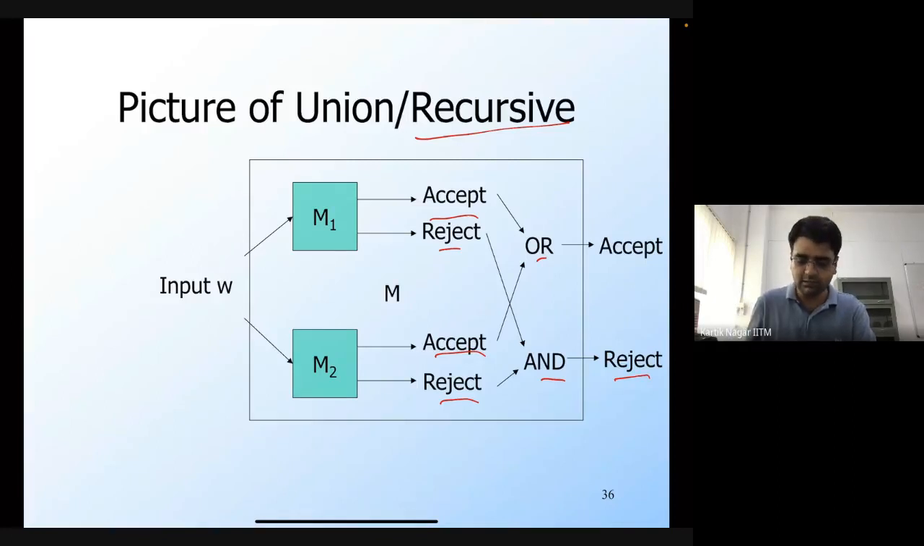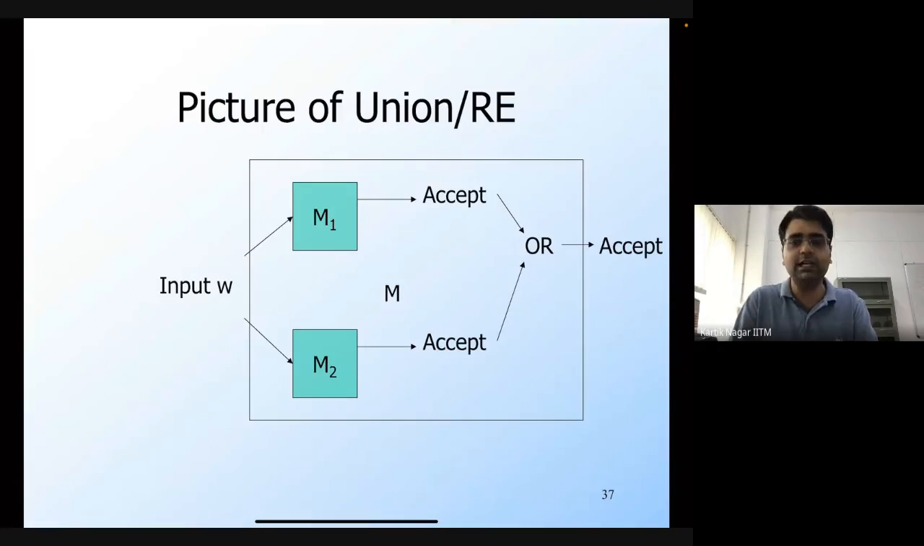While in the case of a recursively enumerable language, if either of them accepts, then I'm going to accept. So I don't care when either of the two Turing machines M1 and M2 rejects. It may happen that they run forever, or they may actually halt, but I don't care. In that case, I can either run forever or I can halt. So it doesn't matter,